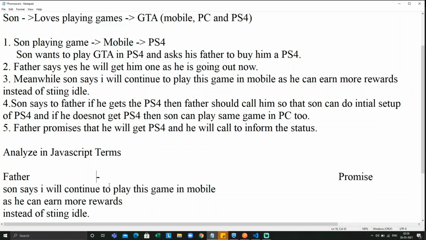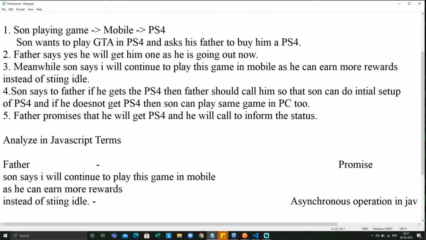In JavaScript, this is known as an asynchronous operation. Asynchronous is continuous, right? So the son is not sitting idle; he's continuously playing the same game on his mobile phone. He doesn't want to wait until the dad gets him the PS4. Now, the third statement is: son gets a PS4.